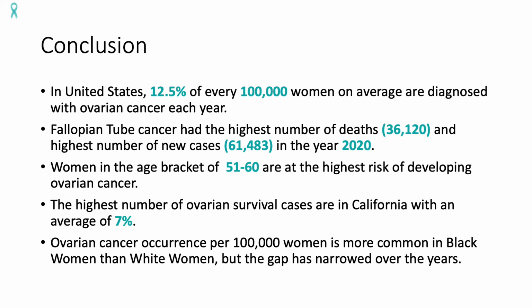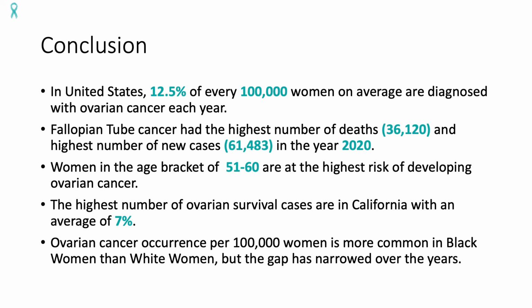And for the conclusion part, I was able to conclude that in the United States, 12.5 of every 100,000 women on average are diagnosed with ovarian cancer each year. Fallopian tube cancer had the highest number of deaths, with a record of 36,120, and the highest number of new cases, which was 61,483 in the year 2020.